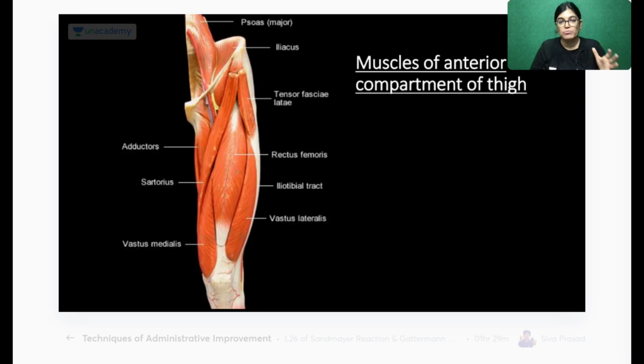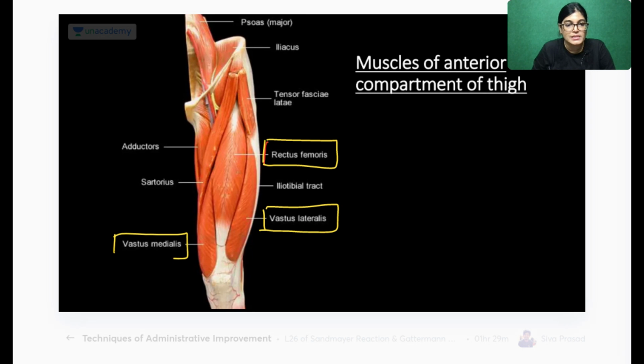This is a plastinated model of the anterior compartment muscles, my dear friends. Once more, I want to show you the muscles, and then I will proceed with the individual muscles. The muscles of the anterior compartment of the thigh are rectus femoris, we have vastus lateralis, vastus medialis, and vastus intermedius.